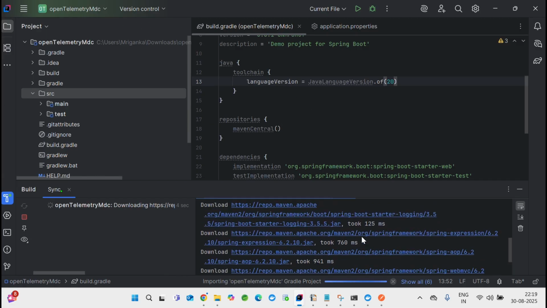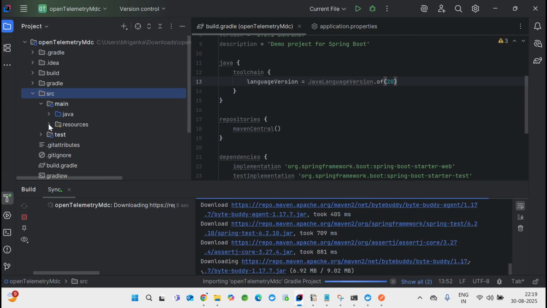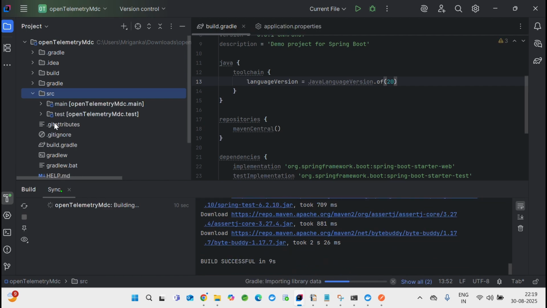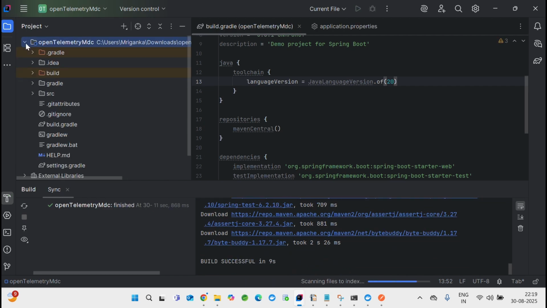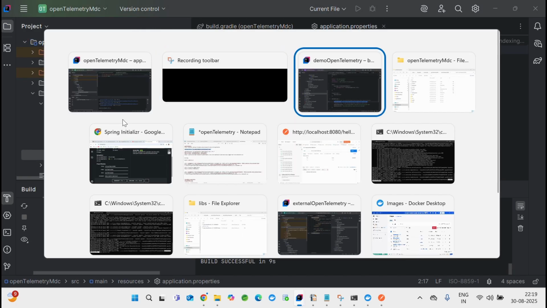I just want to make sure that everything is up and running. Okay, I think this time it worked. Let's open this and then this. The application file has 8080.